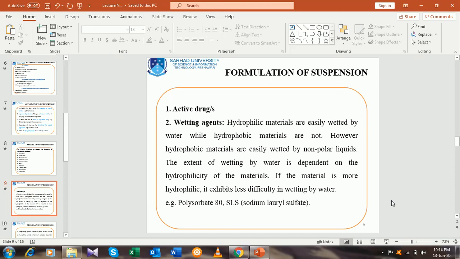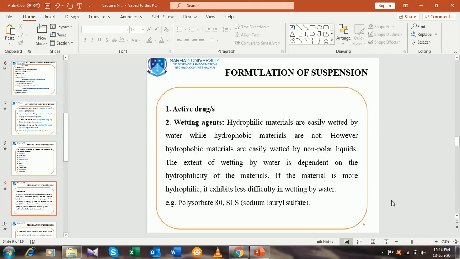If we say that 200 milligram is the dose, we will formulate the dosage form and calculate according to that dose, that is the amount of drug which is responsible for the therapeutic efficacy or activity of the active pharmaceutical ingredient.